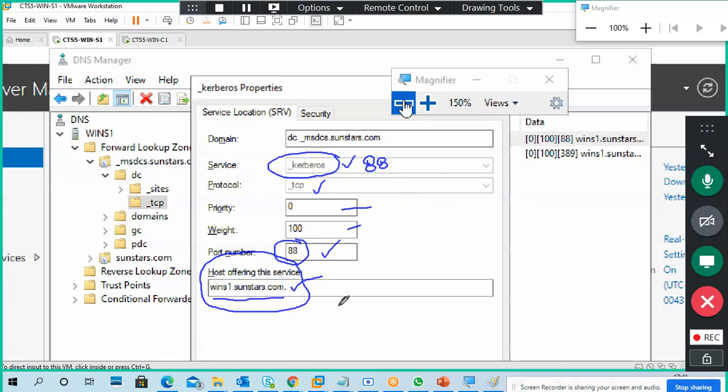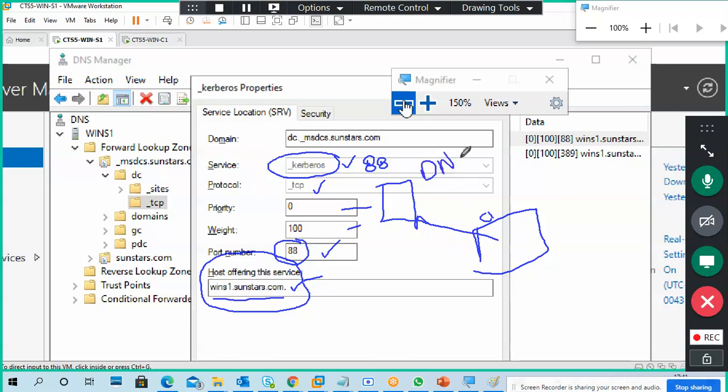This is a host offering this service. You are a client, and your client is asking for a username and password. It reaches the server, and the server has to authenticate the username and password. But the client doesn't know who the domain controller is. The client knows the domain, but not the domain controller. Who will tell it?